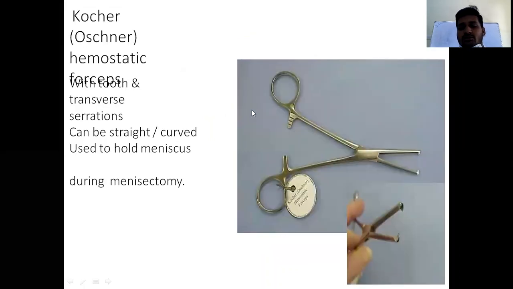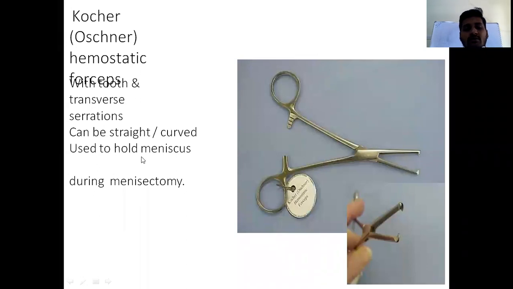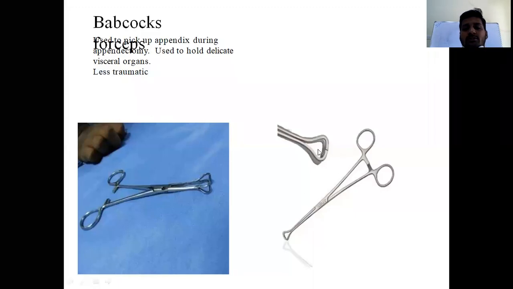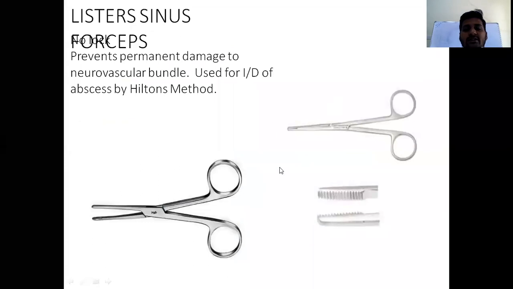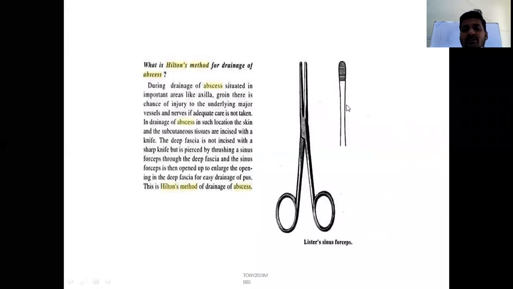Allis forceps. This one you should know. This one is Kocher's forceps. This one also you should know. See that toothed one, and the inner surface is serrated. Used during meniscectomy in knee surgeries. This is Allis forceps. Babcock's forceps is for holding delicate tissues like intestines, bowels. Then right angle forceps, and Lister's sinus forceps, used in incision and drainage of abscess by Hilton's method.